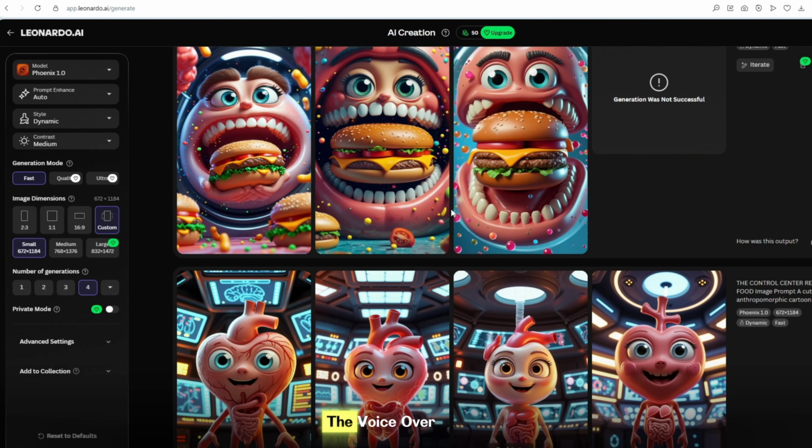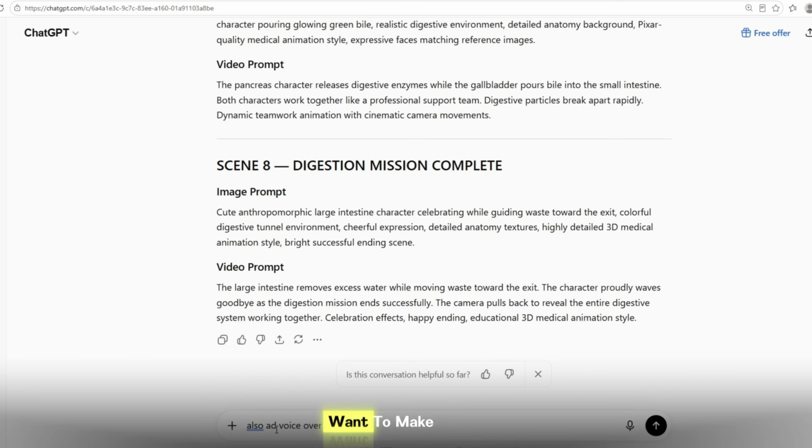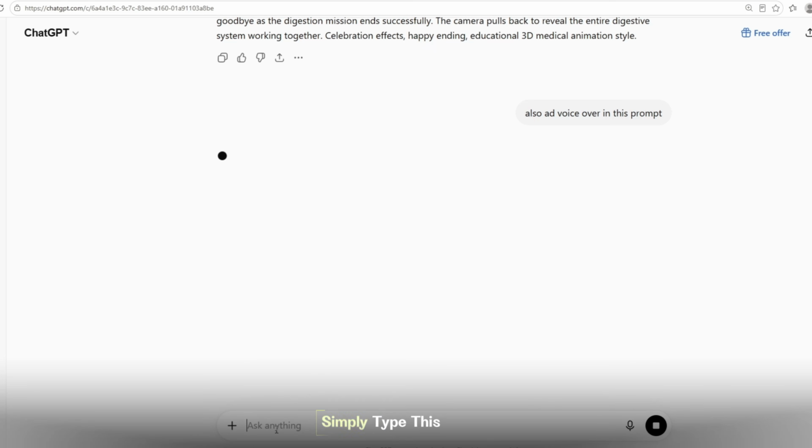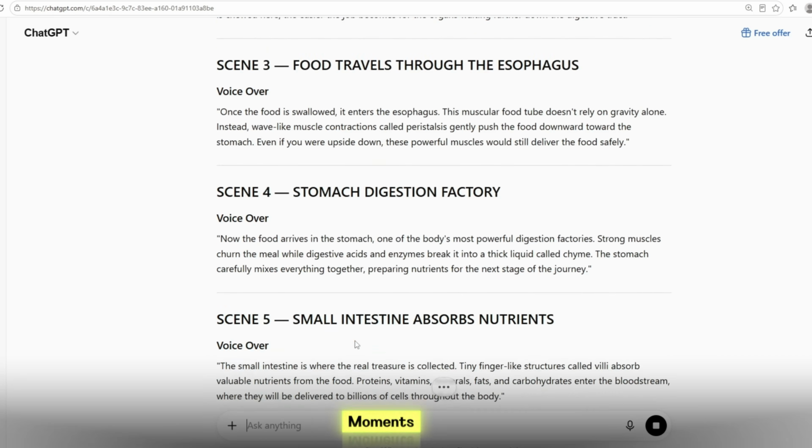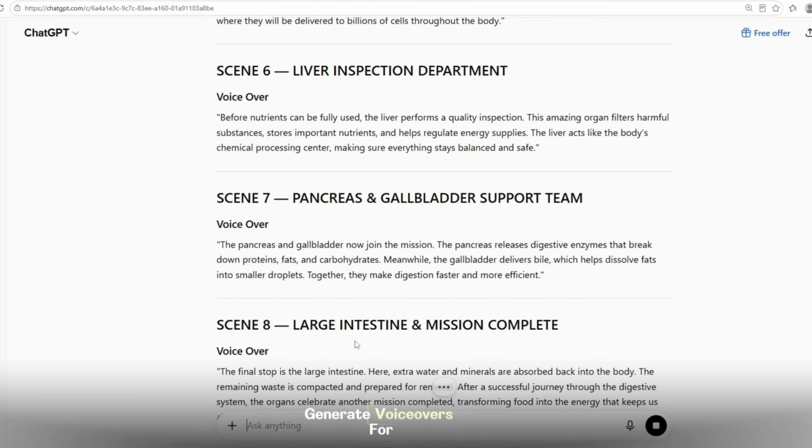Now let's create the voiceover, which is another very important step, especially if you want to make trending talking fruit videos or similar content. Simply type this in ChatGPT, also adding voiceover in this prompt. After a few moments, ChatGPT will generate voiceovers for every scene, Scene 1, Scene 2, Scene 3, and the rest.